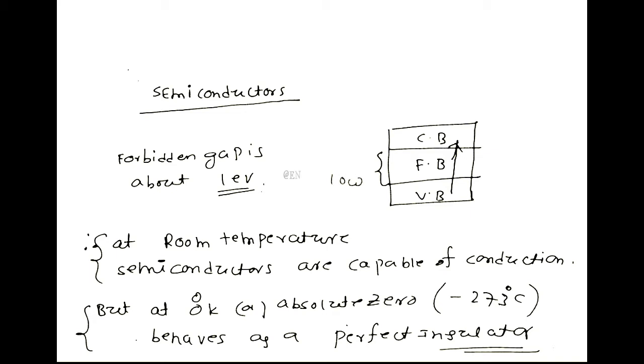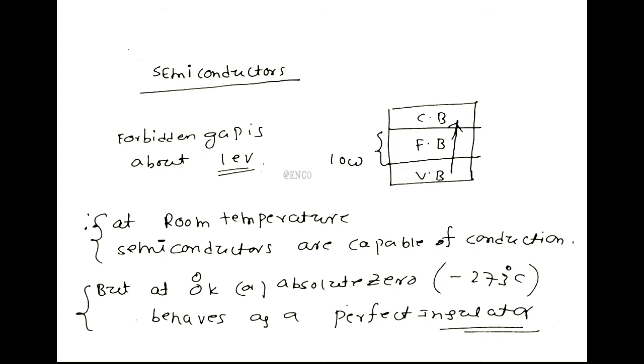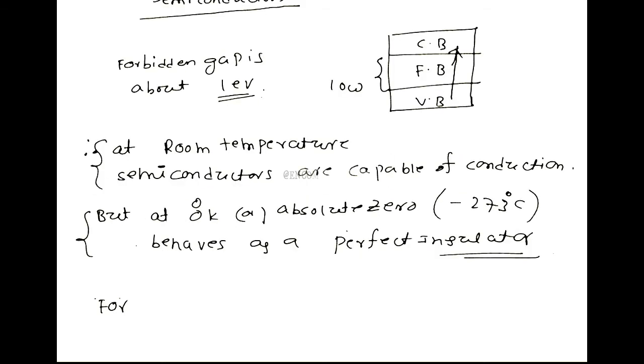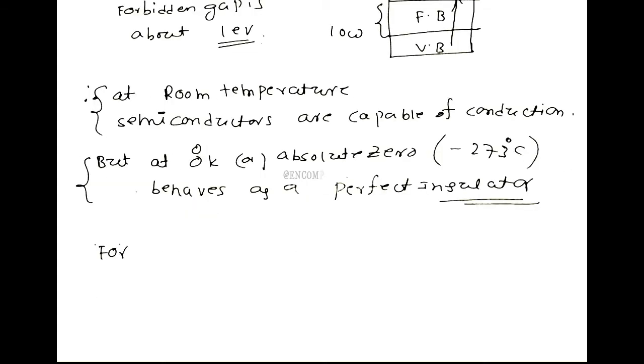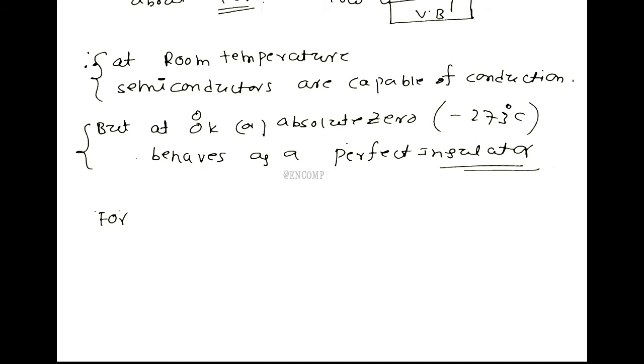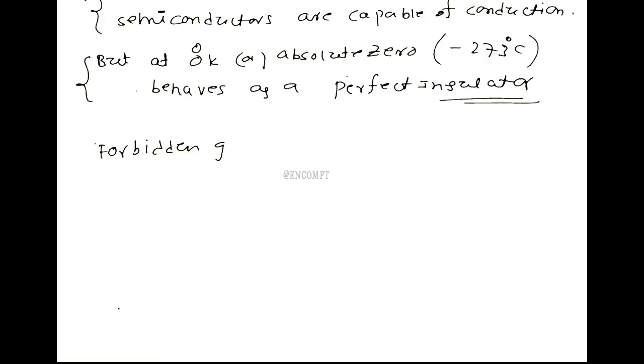One more important point is that the forbidden gap depends upon temperature.